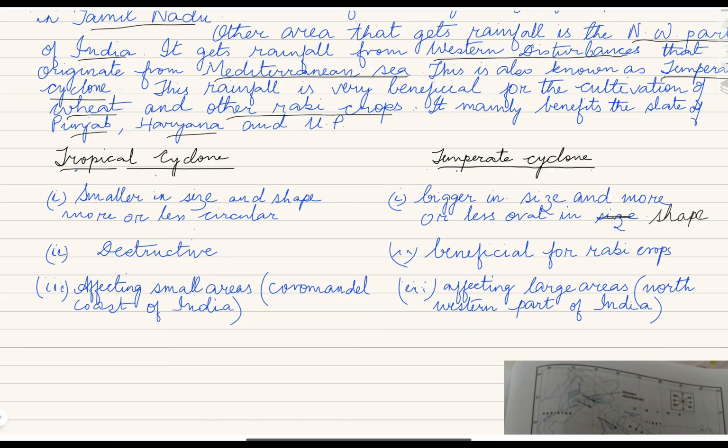A tropical cyclone affects a small area, the Coromandel coast, whereas a temperate cyclone affects a large area, especially the whole northwestern part of India.